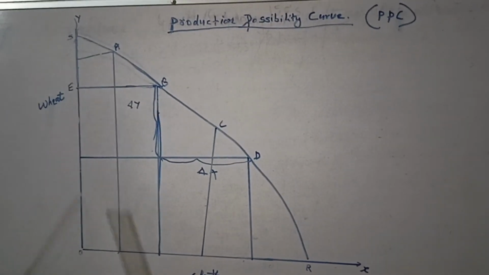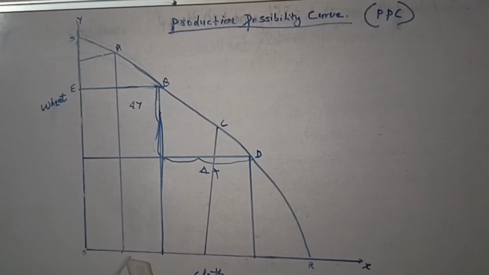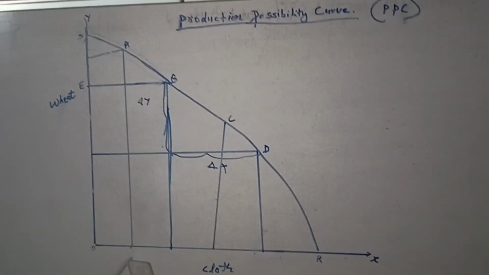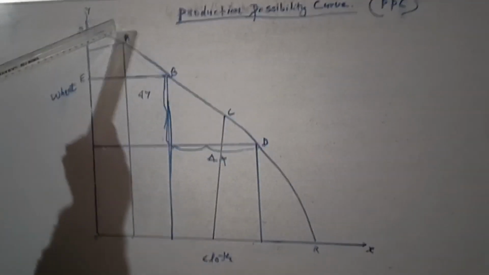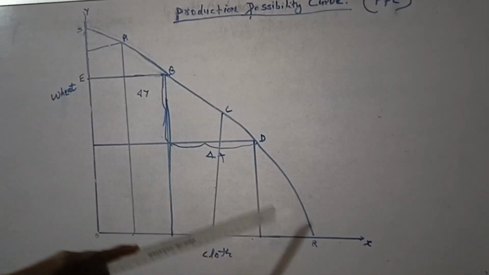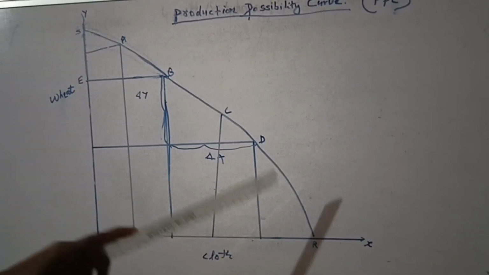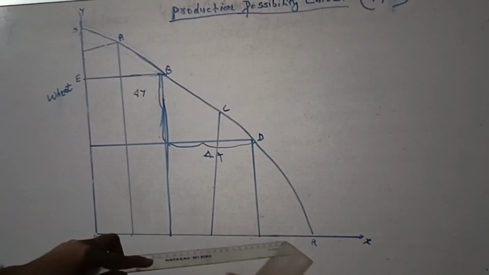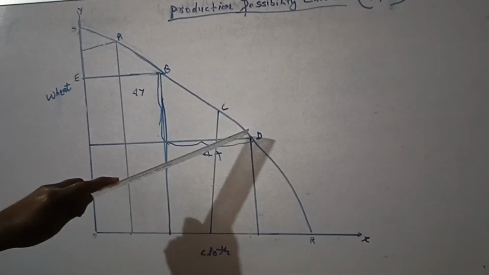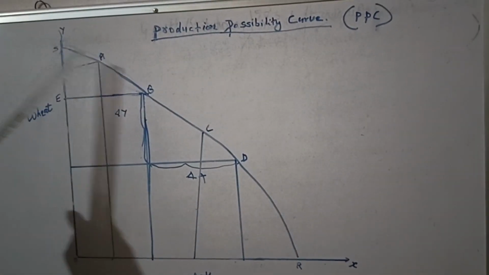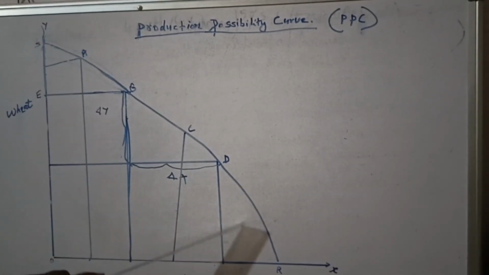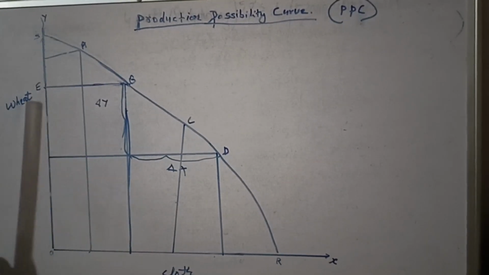We are producing more wheat and less cloth according to our available resources and techniques. This is a production possibility. This is a curve, and we give the name of this curve here. A, B, C, D all joined together will be the various combinations of production possibilities of cloth and wheat.